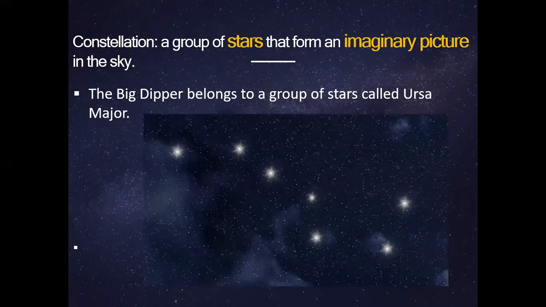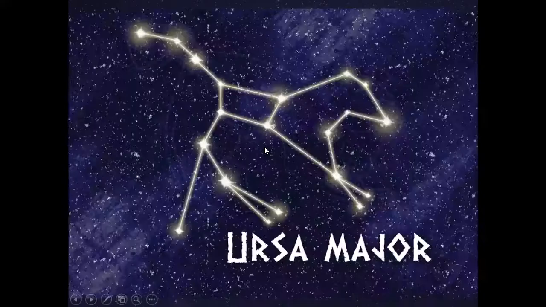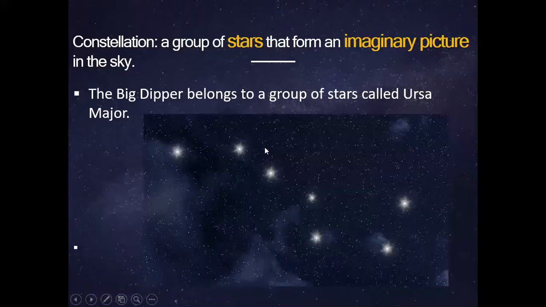Now we move to constellations. What are constellations? Some people say that stars make a certain pattern or shapes. Those are called constellations. So we can say that a constellation is a group of stars that form an imaginary picture in the sky. Like the Big Dipper, okay, this one belongs to a group of stars called Ursa Major. This is the Big Dipper. Let me show it to you guys.